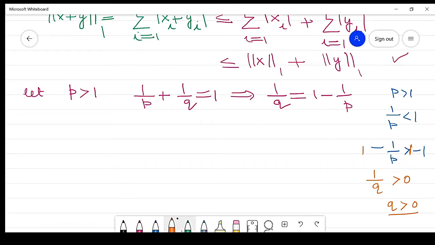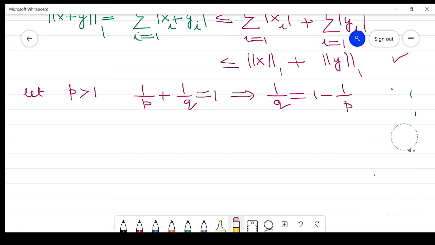Now in order to prove the result in case of p greater than 1, we take the norm of x plus y in base p.